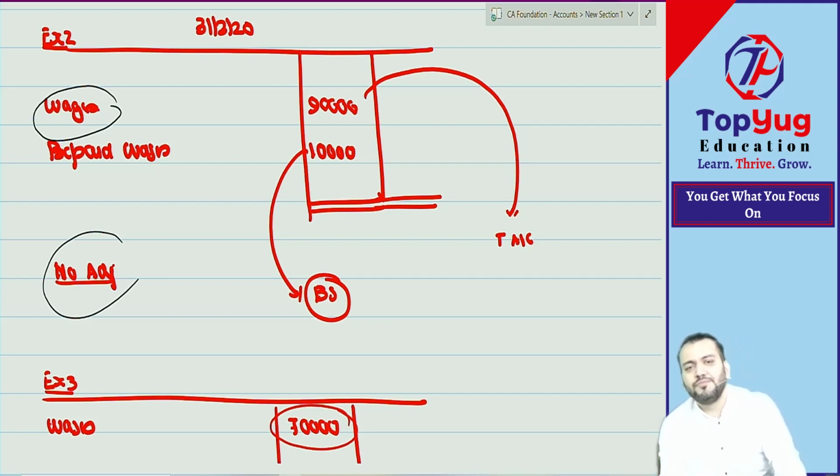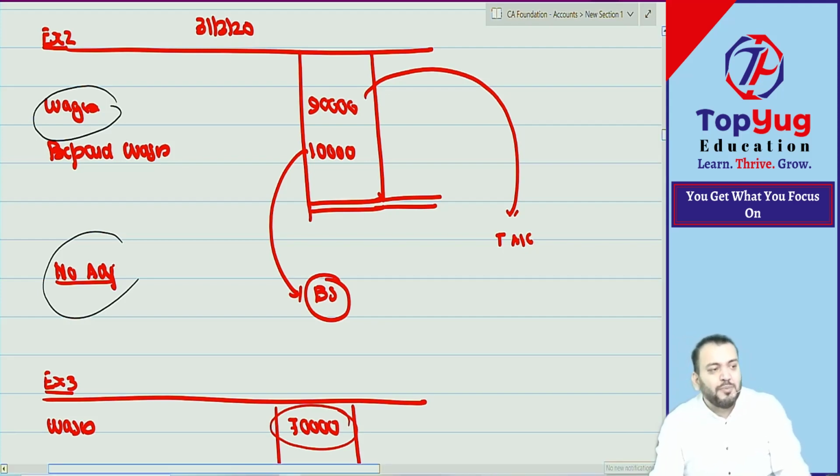Any further doubt? The last adjustment we have done: depreciation. What is the journal entry for depreciation?